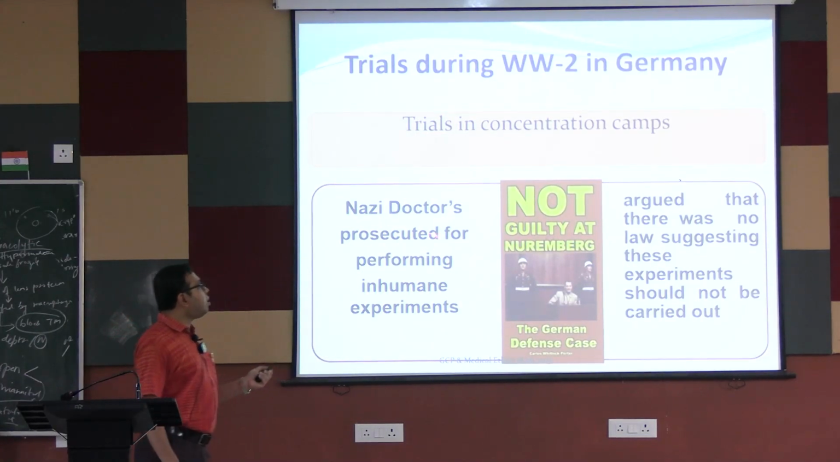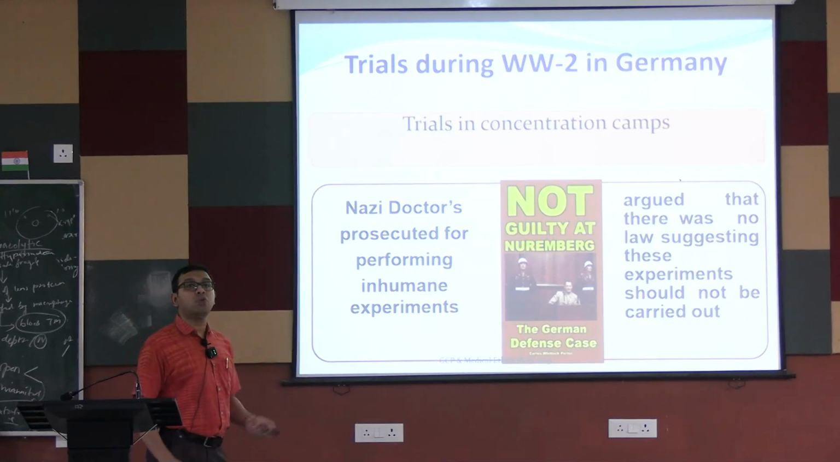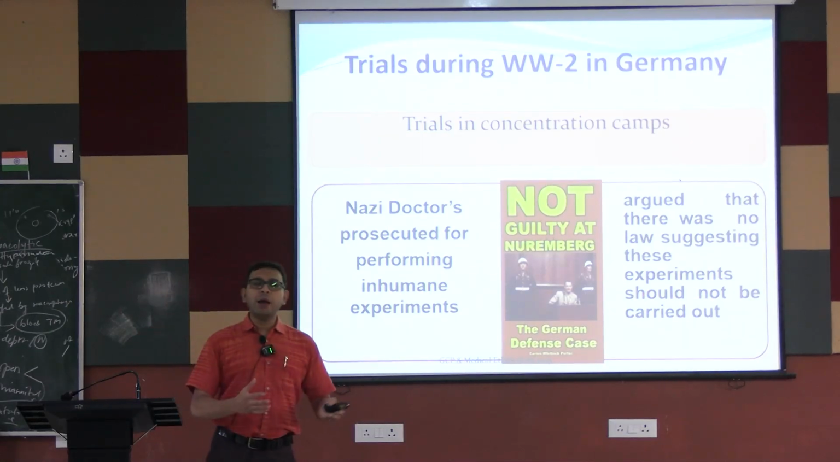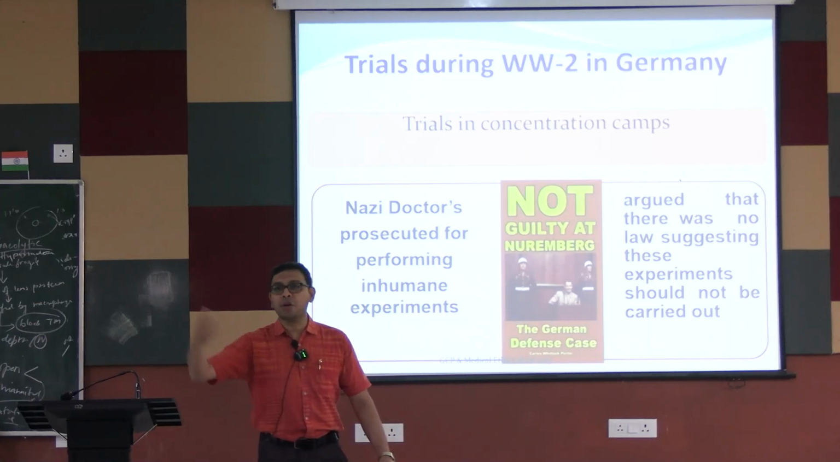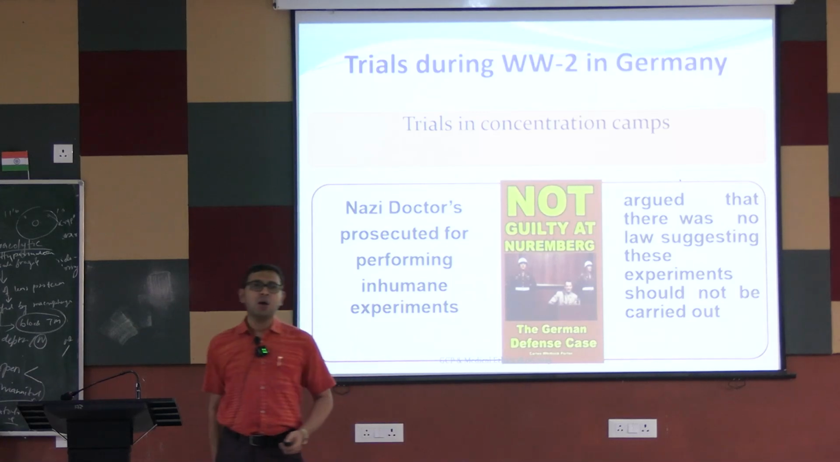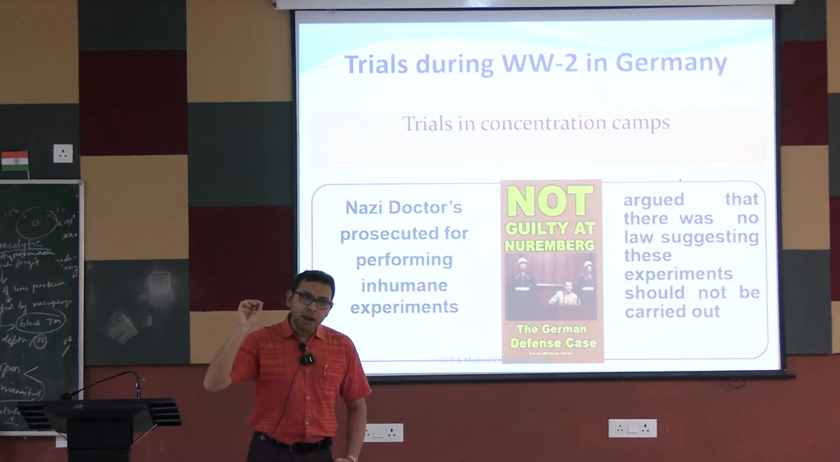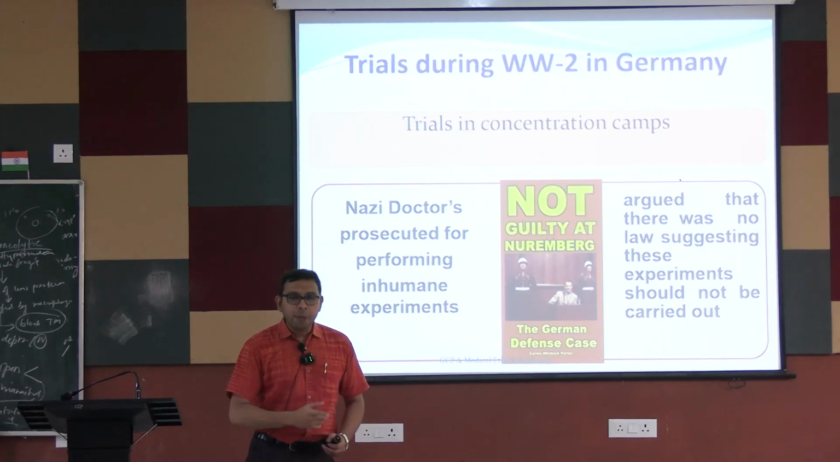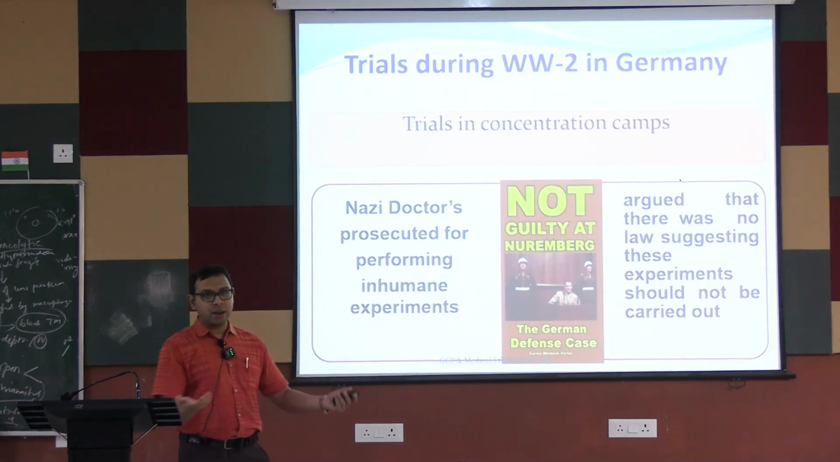So in the trials, Nazi doctors were prosecuted for performing inhuman experiments. They argued that there was no law suggesting these experiments should not be carried out. So what are their arguments? That there is no law. That is why, for the sake of medical science, for the progress of medical science, we are doing these studies, because they are prisoners. We are giving some drugs, and they also inoculated different types of pathogens into the individuals. They were giving syphilis or some pathogens, and different types of injections, to see whether they were healing or not, or whether they were dying or not, like this, simple.